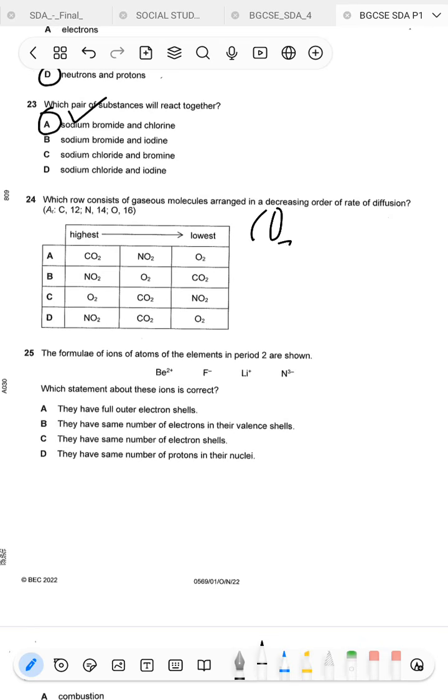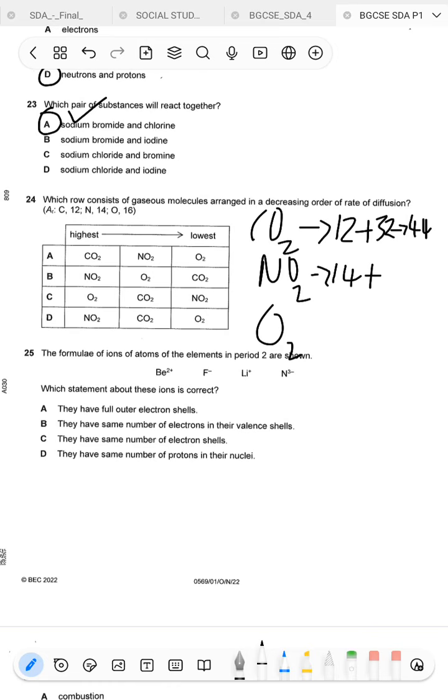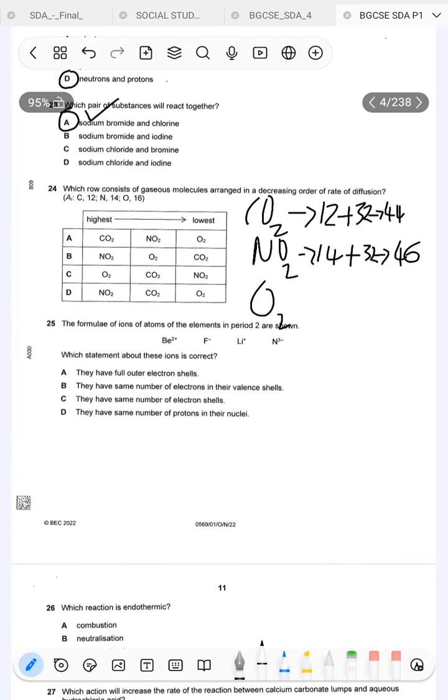So CO2, NO2, O2. Carbon is 12 plus 16 times 2, that's 32, and then we get 44. For this one, nitrogen is 14 plus oxygen times 2 is 32, and then we get 46. Oxygen, O2, that's 16 times 2, that's 32. So let's just arrange this.